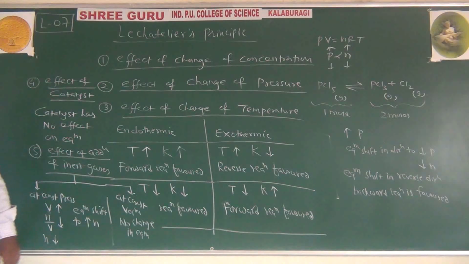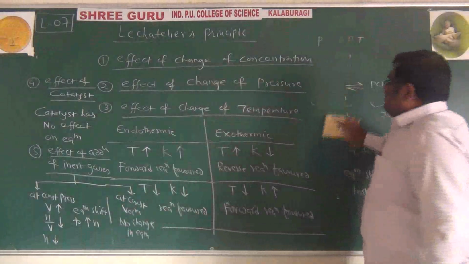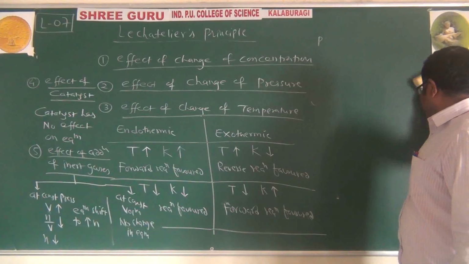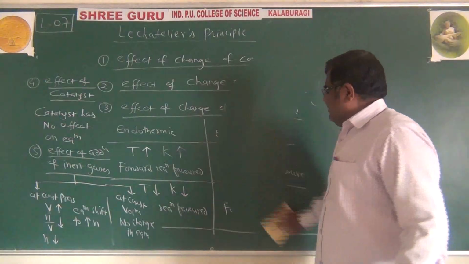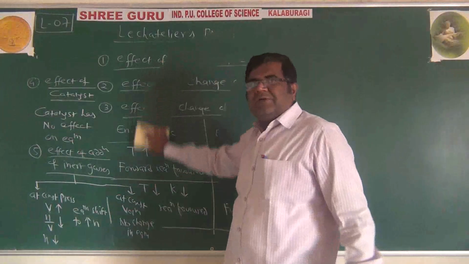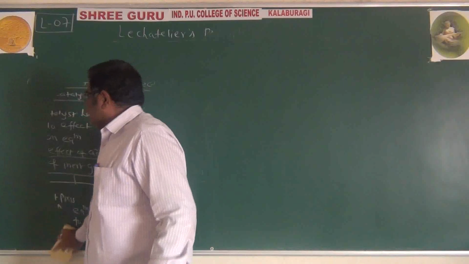We can make one table here and add all those factors in that table, and we have to remember that table, because in various ways this table can be asked. Read it once again from notes and listen once again and understand what is the effect of change in concentration, pressure, temperature and addition of inert gases. How equilibrium responds, how equilibrium gets shifted. So what is the table I am talking about? See this table.